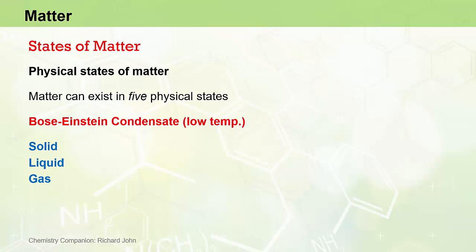At very, very low temperatures, close to absolute zero, matter can exist as a Bose-Einstein condensate. And at very high temperatures, matter can exist as a plasma, both of which are outside the scope of our chemistry studies at this stage. The 3 states of matter we are interested in, solids, liquids, and gases, occur at intermediate temperature ranges, including the temperature ranges we encounter in our everyday experiences.